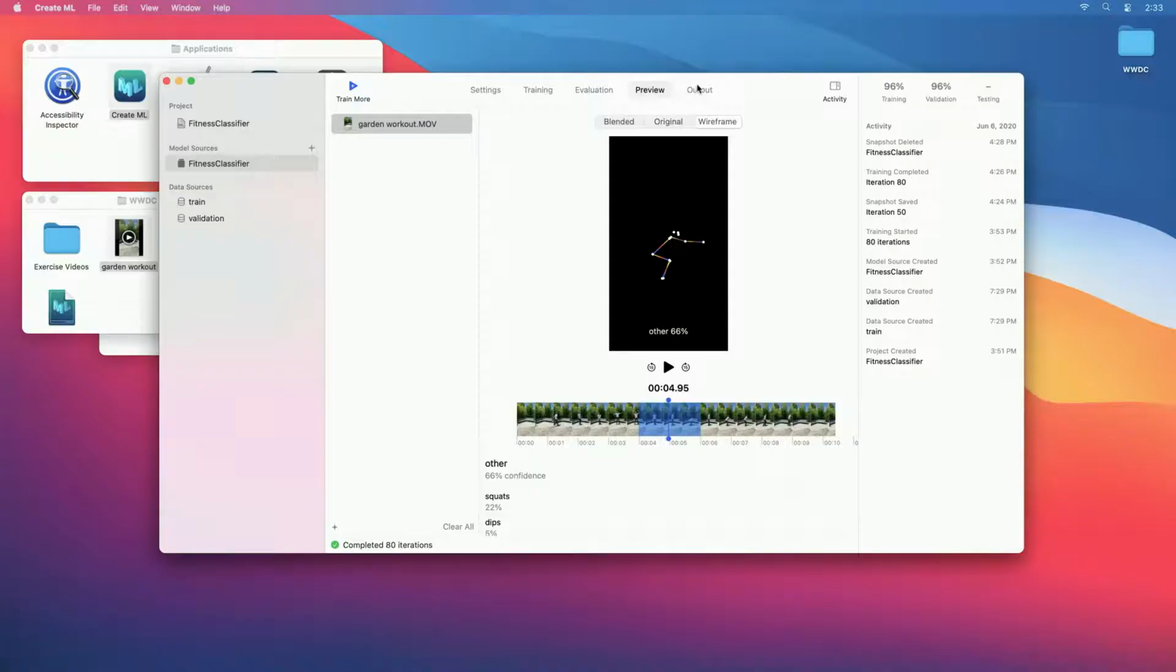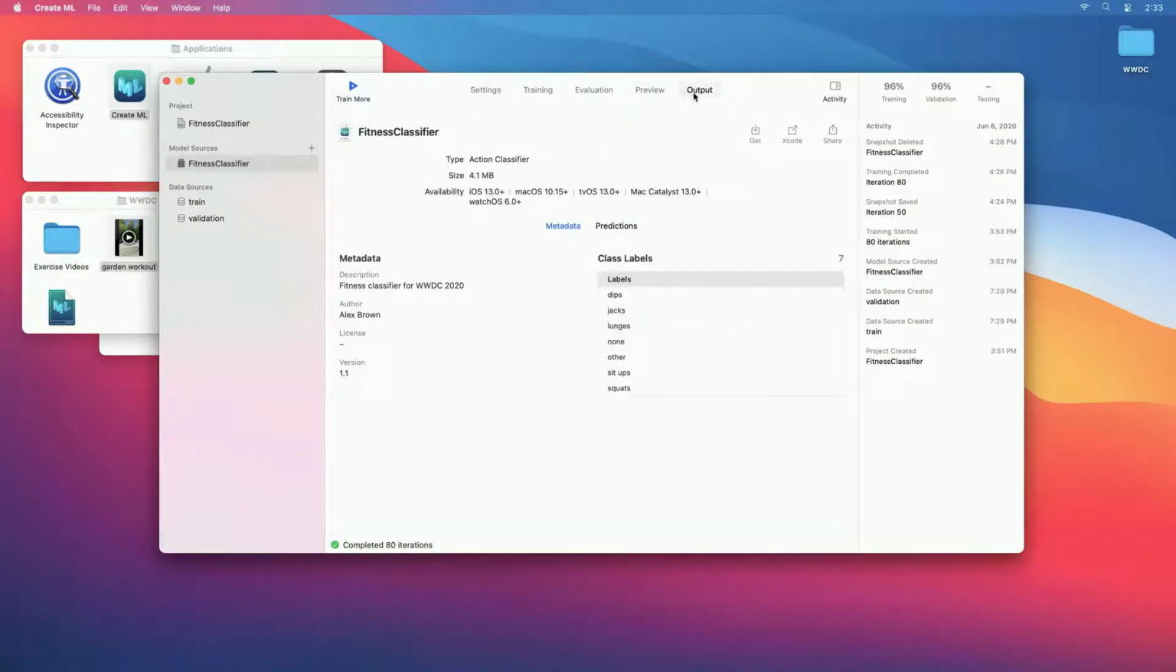I think we're ready to make a great app using this model. For this, I need to export the model from the project, and we can do that on the Output tab. On the Output tab, we can also see some facts about the model, including the size, which is an important consideration for assets in mobile apps. And you can find out what operating system versions this model is supported on.